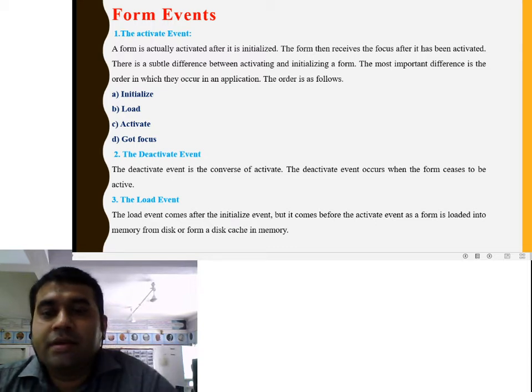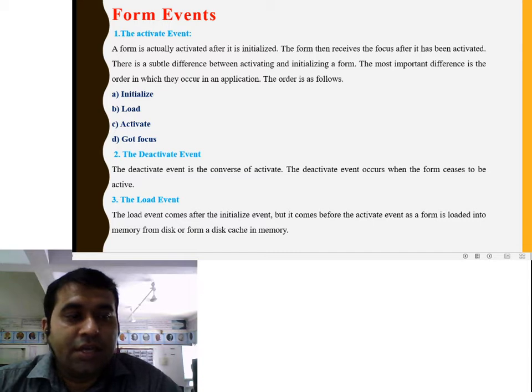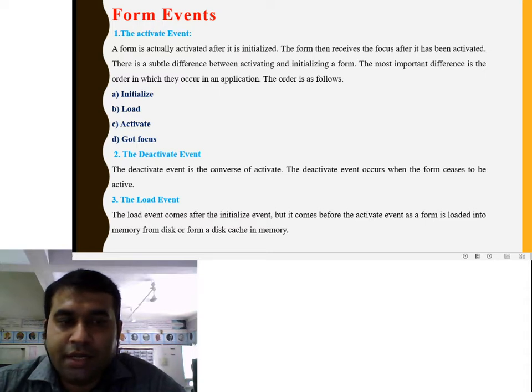The load event comes after the initialize event, but it comes after the activate event, as the form is loaded into memory from a disk or from a disk cache in memory.